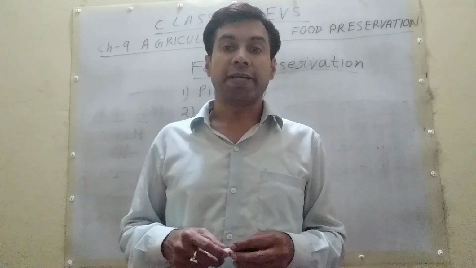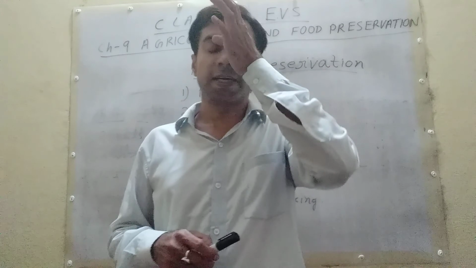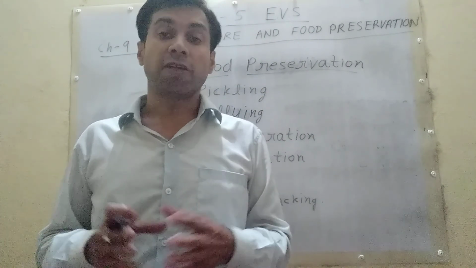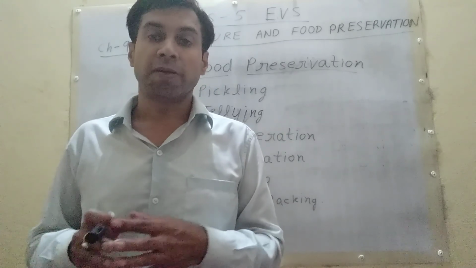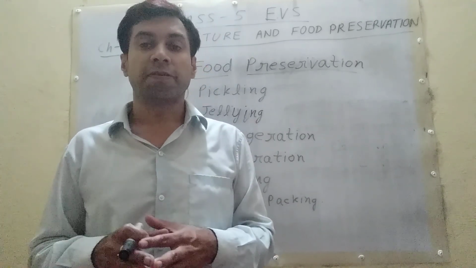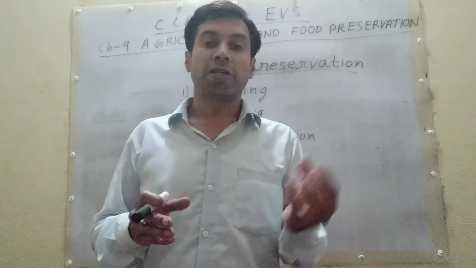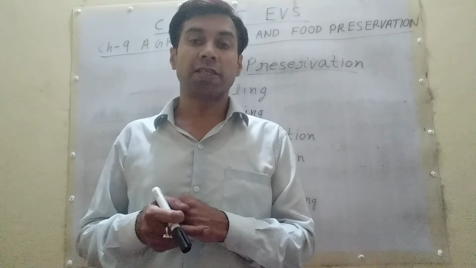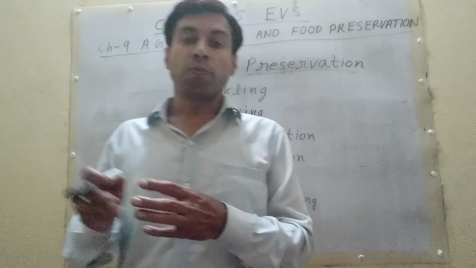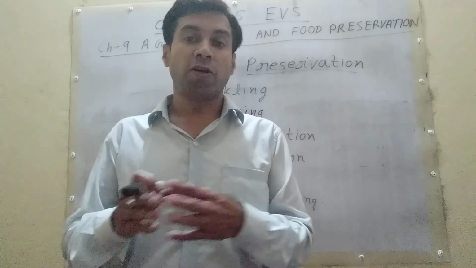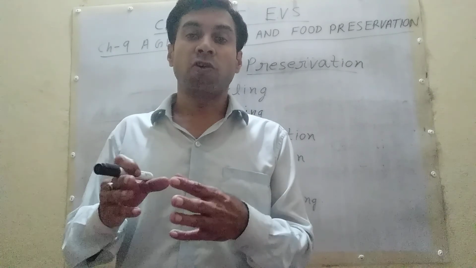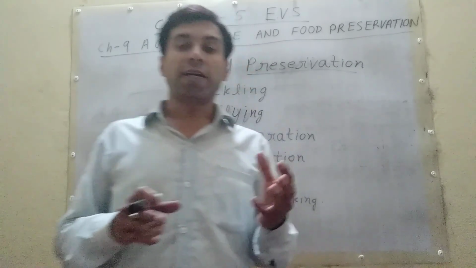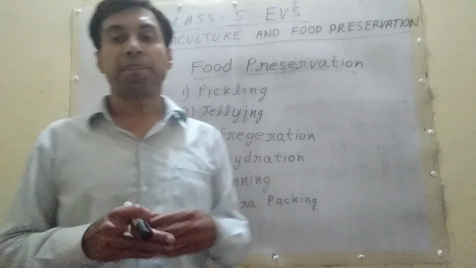Now tetra packing. Student, last is tetra packing. The food products are packed in boxes made of 7 layers, which do not allow the moisture to enter. This is called tetra packing. What is tetra packing? The food products are packed into the boxes made of 7 layers which do not allow the moisture to enter. Food items like milk and juices are packed in this way.